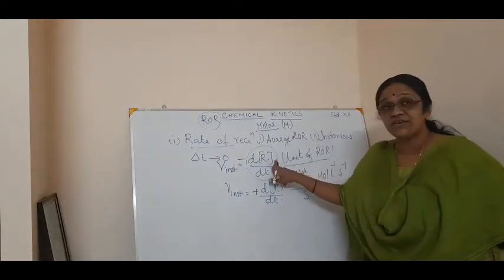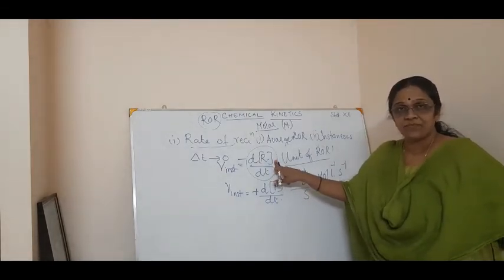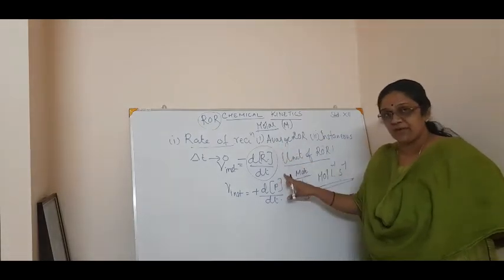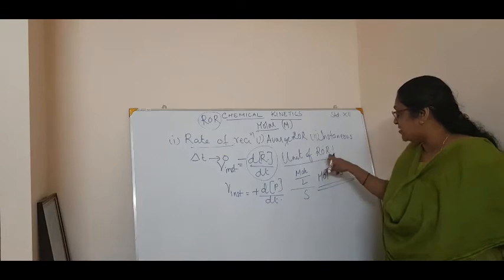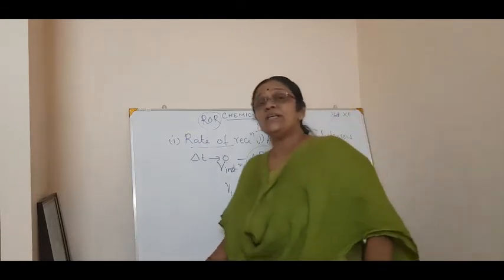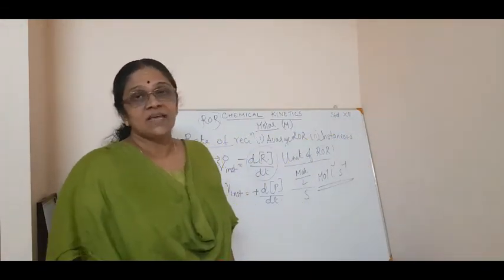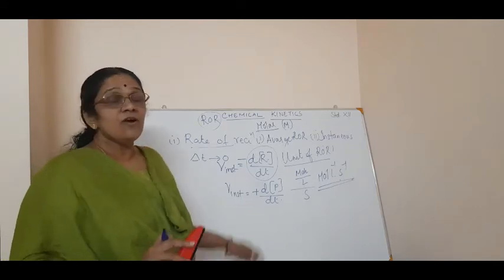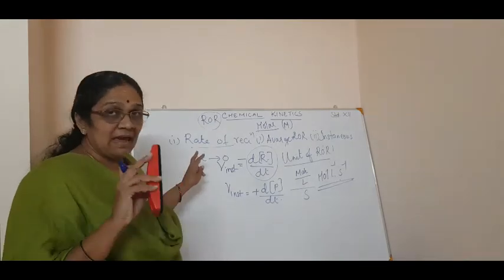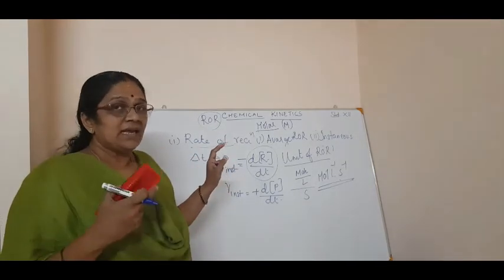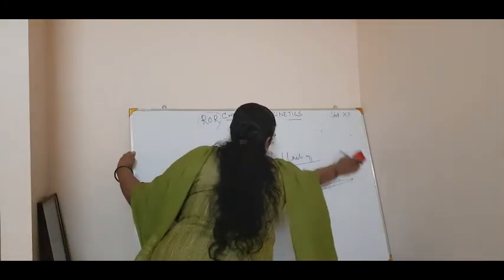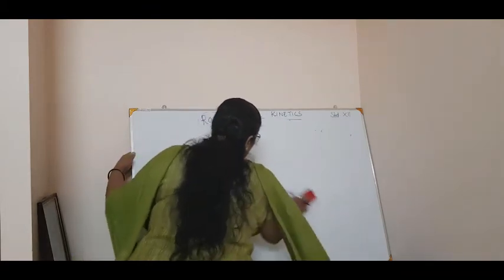Why? Because the concentration you are taking is in molarity, which is also temperature dependent, so you are doing the experiment at a specific temperature. So this is the unit of rate of reaction, mole per liter per second. Now you know what the average rate and instantaneous rate of a reaction are. Now we will see how to draw a graph to represent the average as well as the instantaneous rate of a reaction.